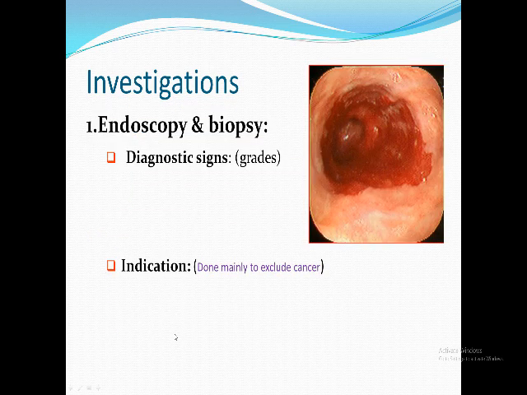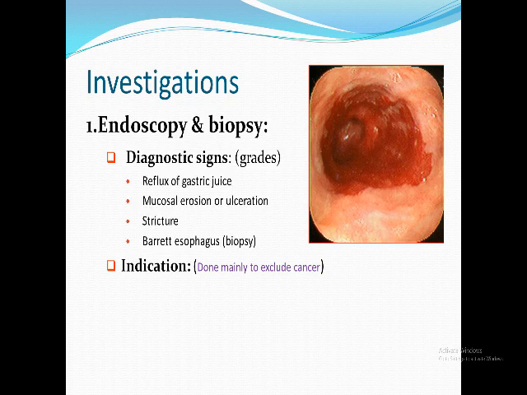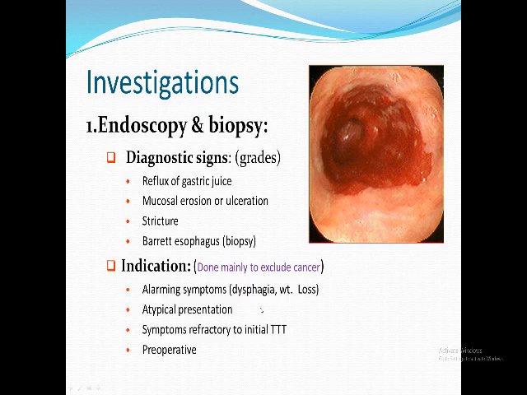What are these investigations? Sure, I have to start with endoscope and biopsy. What is the value of endoscope in reflux esophagitis? First, you can see the reflux juice. Second, you can see the erosion. And third, you can see the stricture. You can see the Barrett esophagus like that. The Barrett esophagus appears like red patches like that. As I told you, we can take a biopsy. If you need to do surgery for GERD, you have to do endoscope first, and these are the indications of endoscopy.